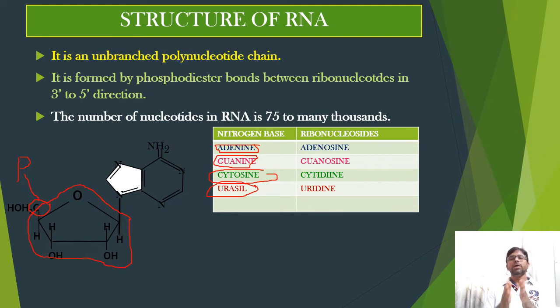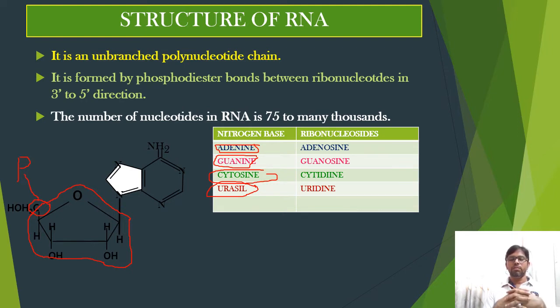Between RNA and DNA, there is only one difference here: in DNA, thymine is present, and in place of thymine, uracil is present in RNA molecule. The molecular difference between thymine and uracil is only one functional group, that is, the methyl group is not present.